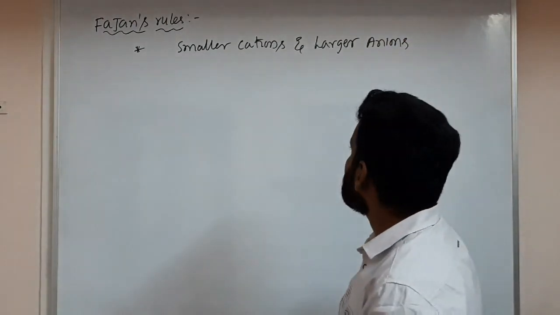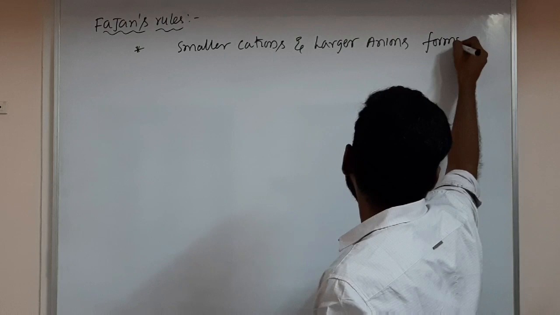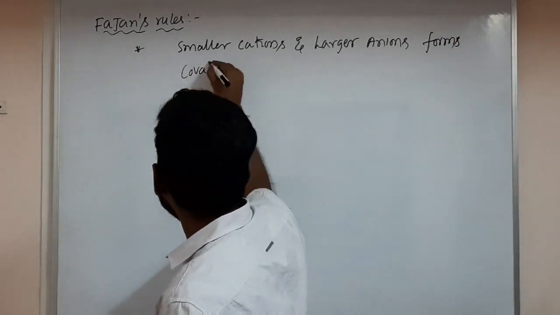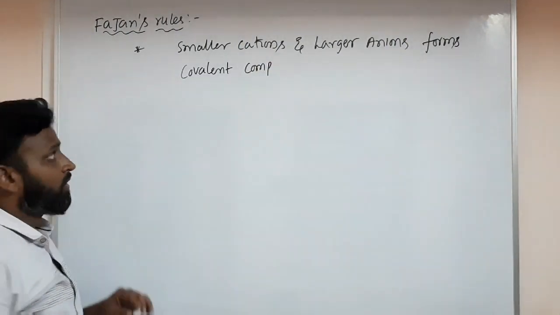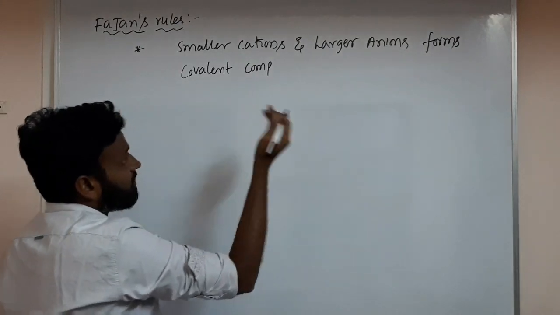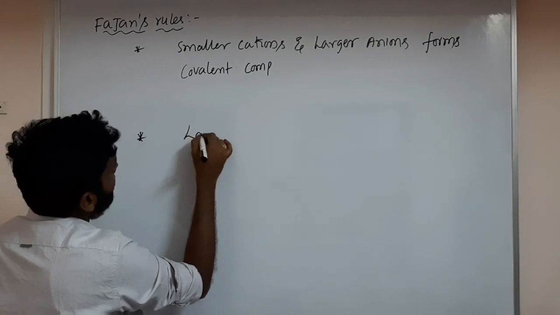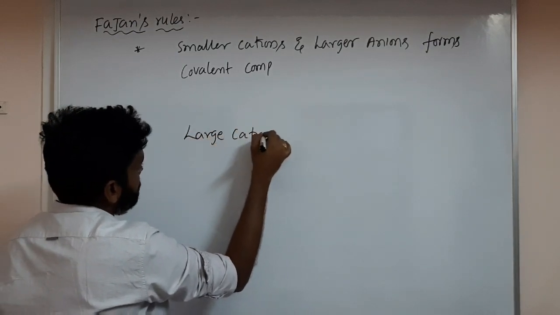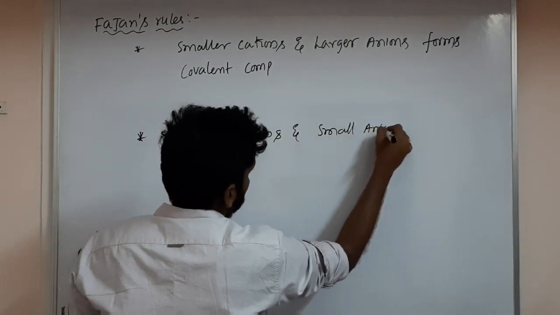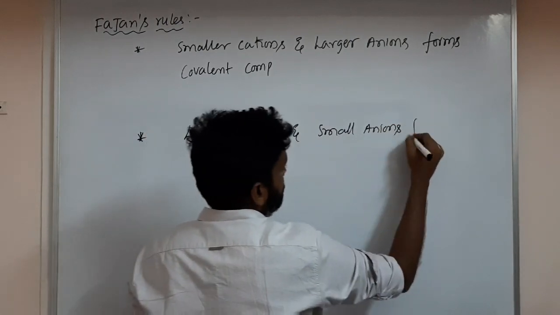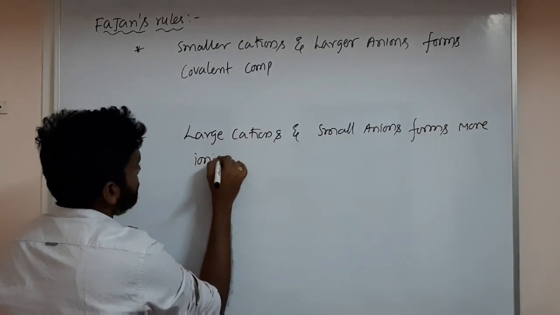Smaller cations and larger anions form covalent compounds. Forms what? Covalent compounds. So a smaller cation and a large anion form covalent compounds. And the second one, the opposite: large cations and small anions form more ionic compounds.